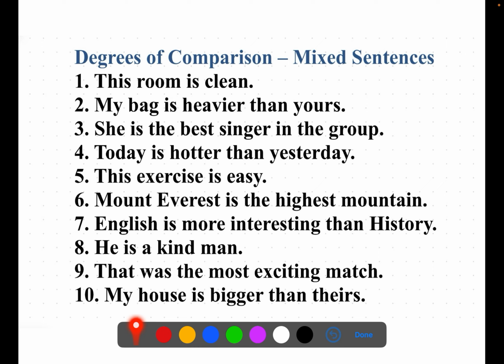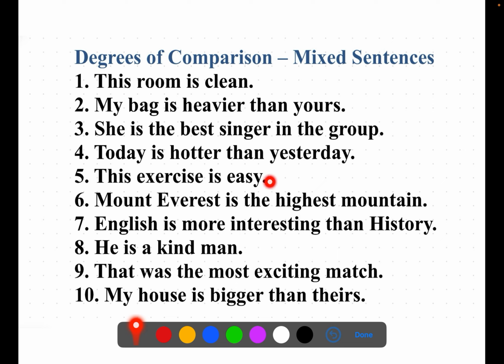Okay, now in these sentences, I want you to tell me which form this adjective is in. First one: clean, cleaner, cleanest. Clean is positive. My bag is heavier. Heavy, heavier, heaviest. This is the comparative form with ER. Best singer. This one is good. The positive form will be good, the comparative form is better, and the superlative form is best. Good, better, best. Today is hotter. Hot, hotter, hottest. Comparative.